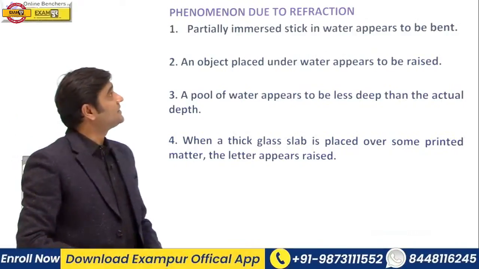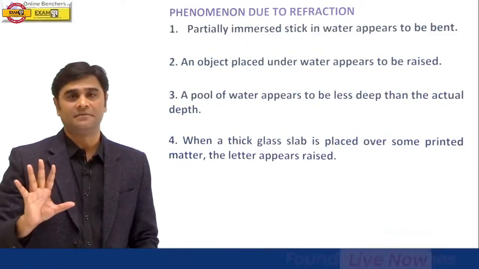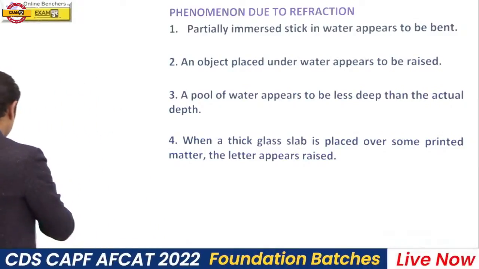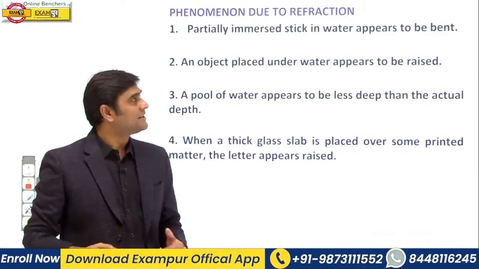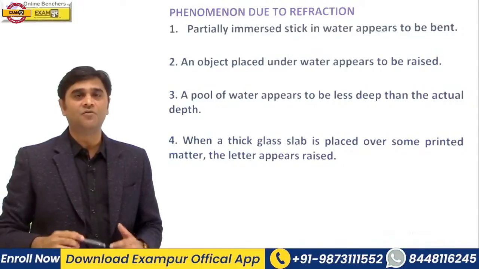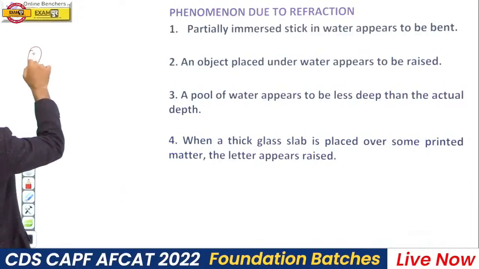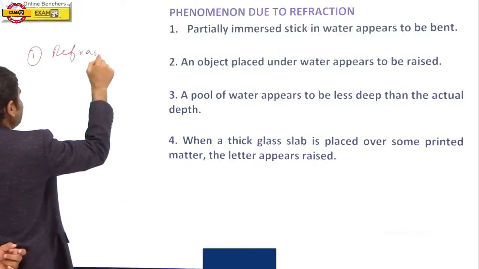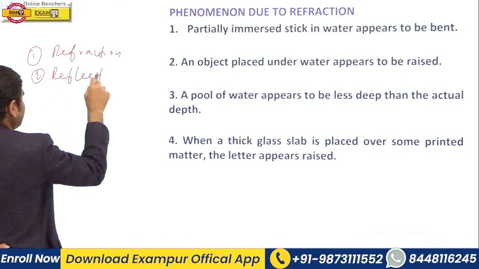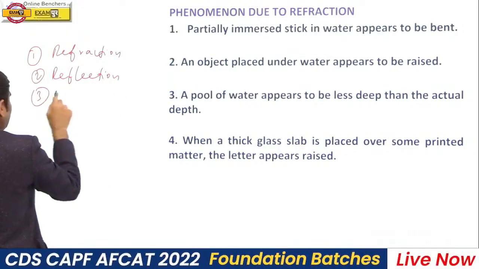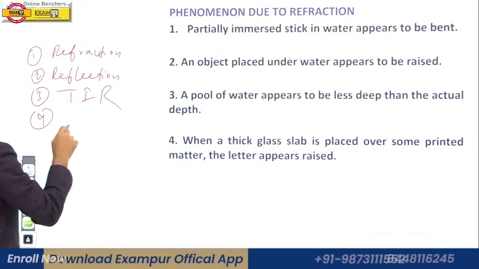Now we are going to discuss phenomena due to refraction of light. Very, very important. Suppose the question is: a partially immersed stick or pencil in water appears to be bent due to refraction of light, reflection of light, total internal reflection of light, or dispersion of light.